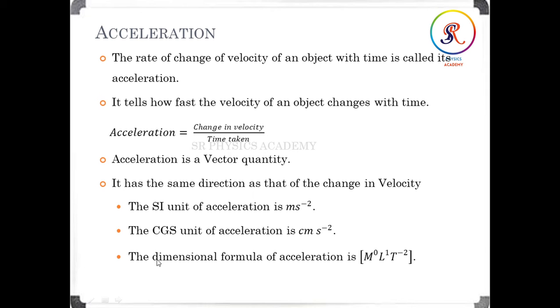The dimensional formula of acceleration is M^0 L^1 T^-2. So we have to remember that the SI unit of acceleration is meter per second square. How did we get meter per second square? Because the change in velocity is in meter per second, and the unit of time is second, so we get second square.